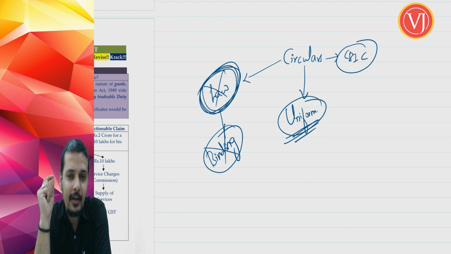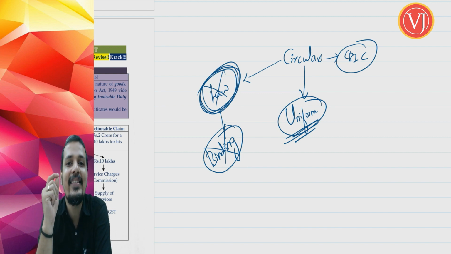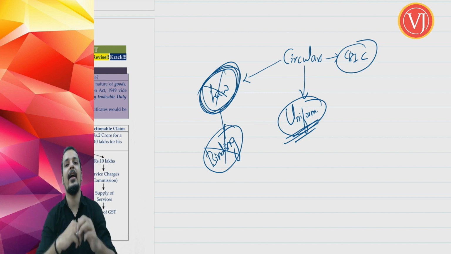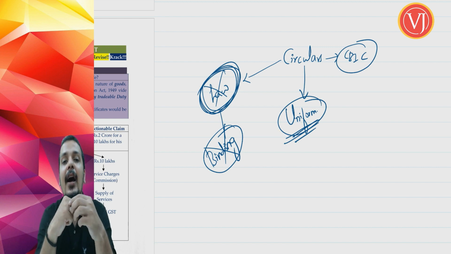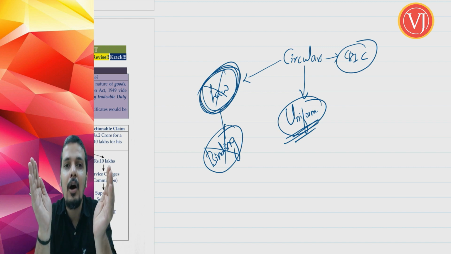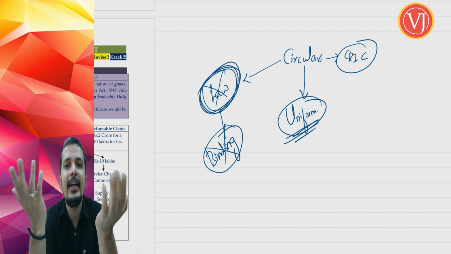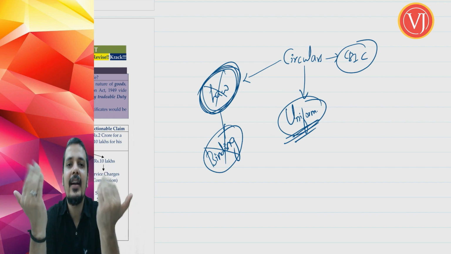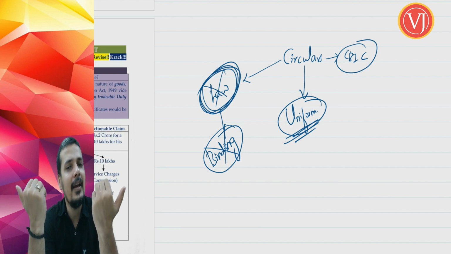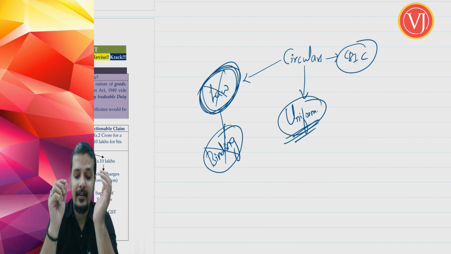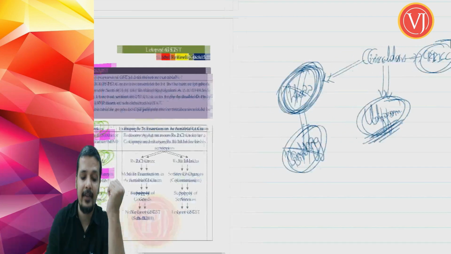But circulars are not that. Circulars are only clarifications for the purpose of uniformity given by CBIC, the Central Board of Indirect Taxes and Customs. They are not part and parcel of law, which means they are not binding on the assessee. The assessee may take it if he likes or he may ignore it. Right? So that is an important aspect of circulars that you have to remember.